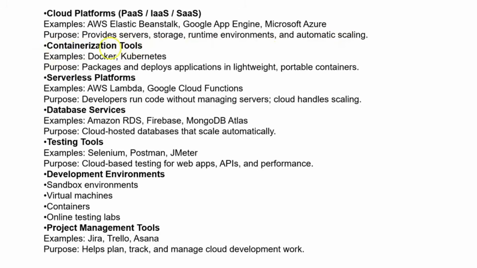Containerization tools, for example, Docker and Kubernetes. The purpose of these is to package, deploy, and run applications in lightweight, portable containers. And the serverless platforms are AWS Lambda and Google Cloud Functions. The purpose of this is that developers run the code without managing servers, and the cloud handles the scaling very well. Database services, for example, Amazon RDS, Firebase, MongoDB Atlas. The purpose is cloud-hosted databases that scale automatically. And testing tools, that is Selenium, Postman, and JMeter. The purpose is cloud-based testing for web apps, APIs, and performance.